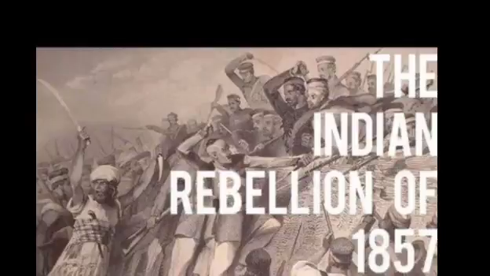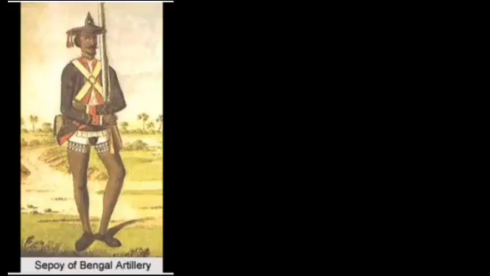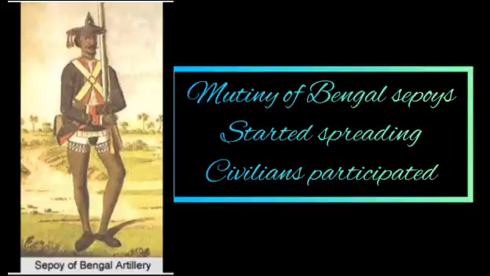In 1857, British rule witnessed the biggest challenge to its existence. First of all, it began as a mutiny of Bengal Presidency Sepoys. Later, it expanded to other parts of India also. A large number of civilians participated, particularly peasants, that is farmers.